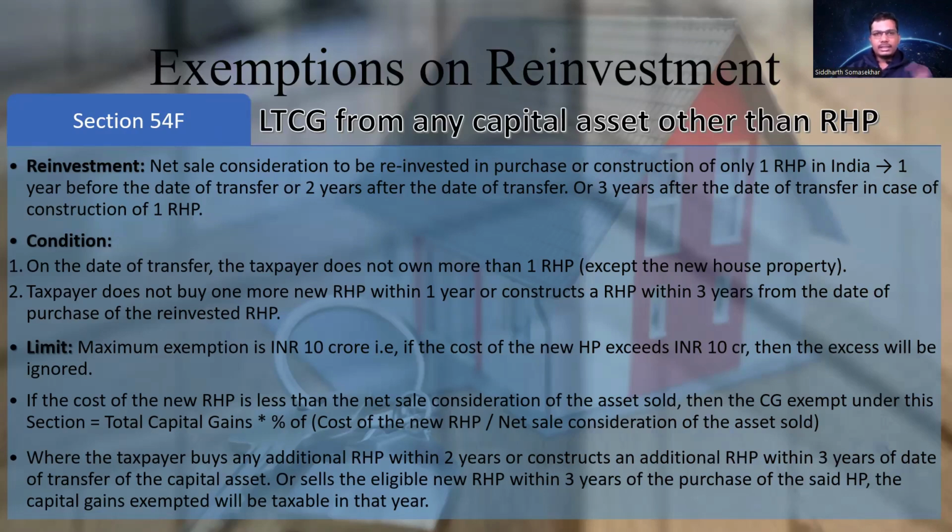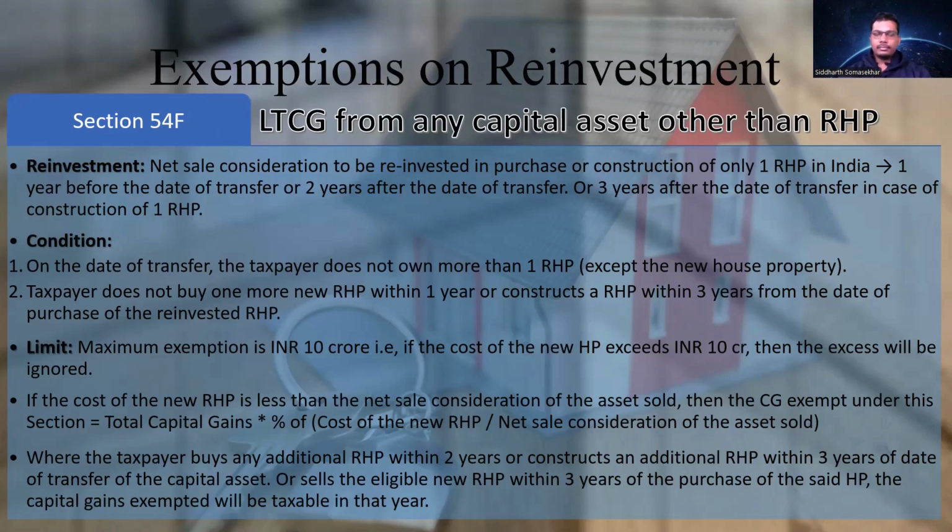The limit is the same as section 54. Maximum exemption limit is 10 crores. Now, how would you compute the exemption on the capital gain if you are going to reinvest in a residential house property which is less than the net sale consideration that you have received in the original asset?